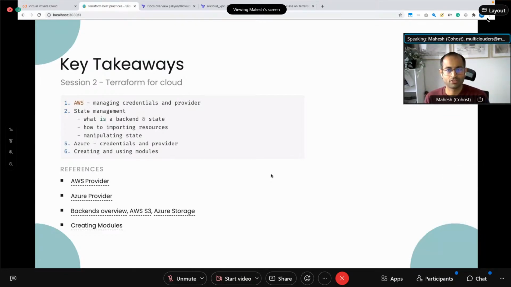Sounds good. So the second session was focused on cloud providers. I demoed some of the AWS and Azure cloud infrastructure, how to provision that using Terraform, how to manage credentials, log in, and apply using some of the tools that I use.